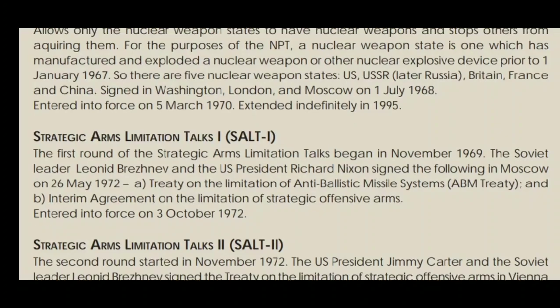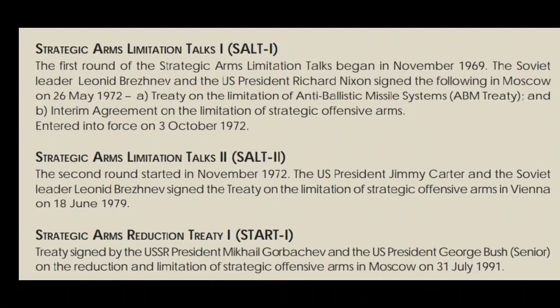The next one is the Strategic Arms Limitation Talks 2, shortly known as SALT 2. The second round started in November 1972. The US President Jimmy Carter and the Soviet leader Leonid Brezhnev signed the Treaty on the Limitation of Strategic Offensive Arms in Vienna on 18 June 1979.